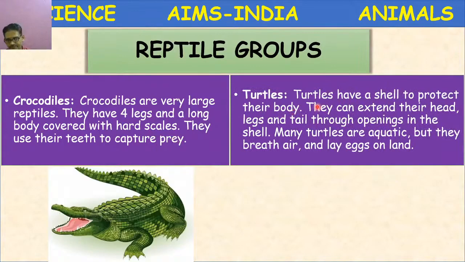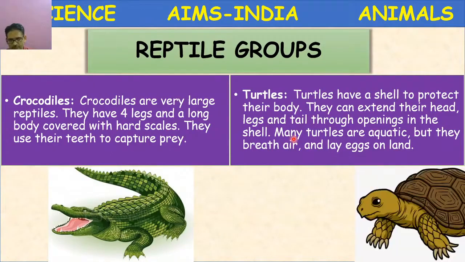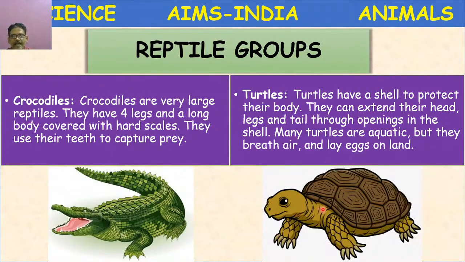Next, turtles. Turtles have a shell to protect their body. They extend their head, legs, and tail through openings in the shell. For example, this is the turtle. They can extend their body parts like head, legs, and tail also. And whenever any threat is there, the head, legs, and tail, everything moves into this shell.